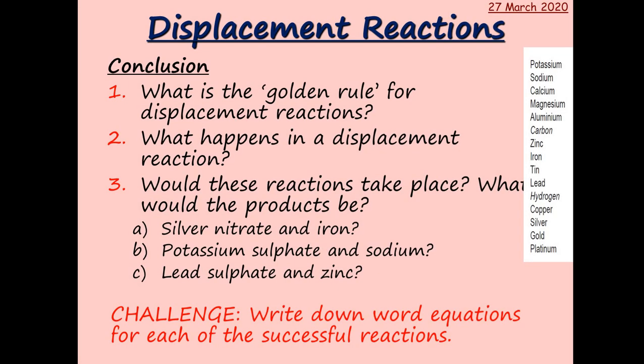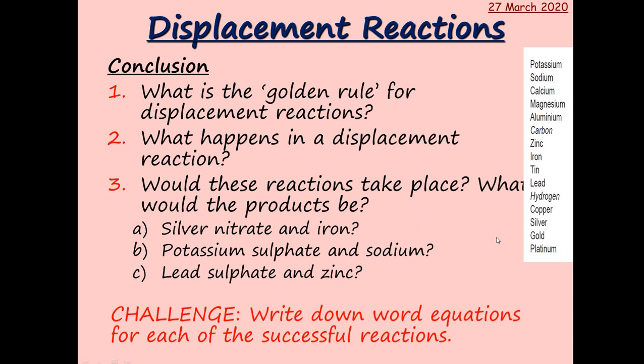So the golden rule for displacement reactions is that a more reactive metal will displace a less reactive metal from its compound. So potassium would displace zinc in a compound of zinc sulphate because potassium is more reactive, to form potassium sulphate and zinc. So in a displacement reaction, a more reactive metal displaces a less reactive metal in its compound. So, would these reactions take place and what would the products be?